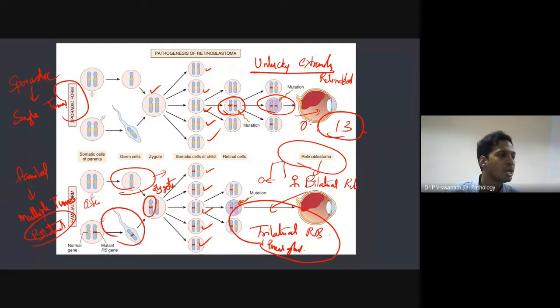Okay, if you have lungs, it will be in bilateral lungs. If you have eyes, it is bilateral retinoblastoma, like in the case of RB. Okay, so this is important to remember.